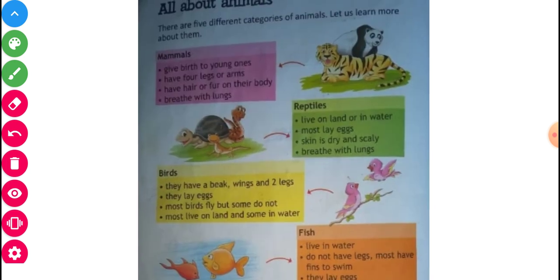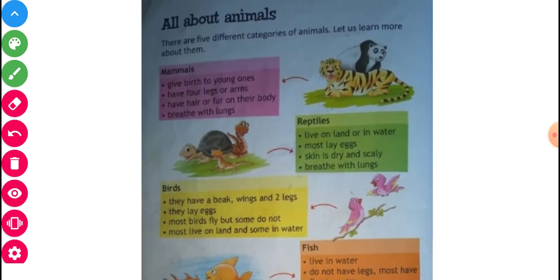See and observe below. Mammal, here is the example. In the picture you will see a tiger. And another, reptile. Also, a snake is here. See and observe carefully.